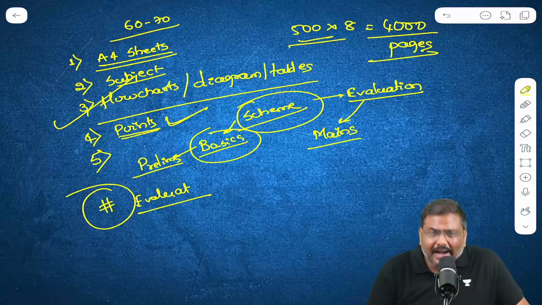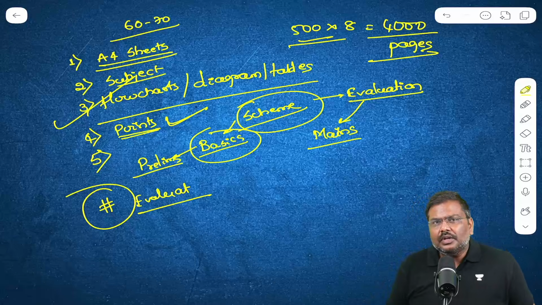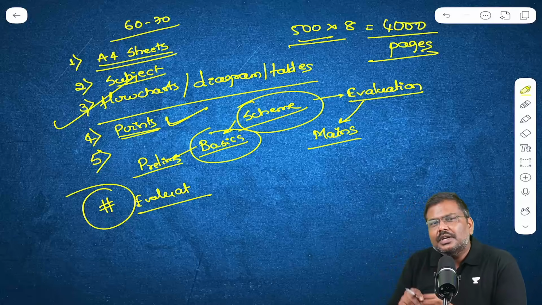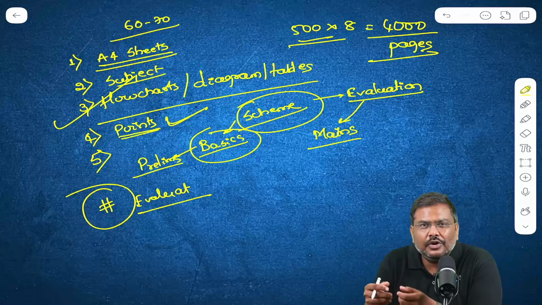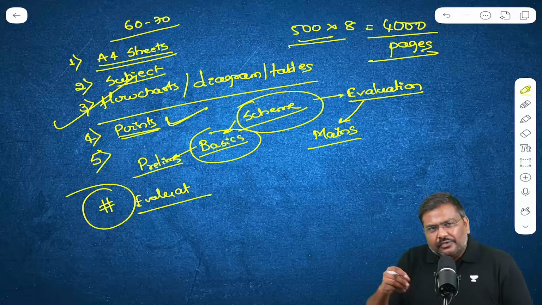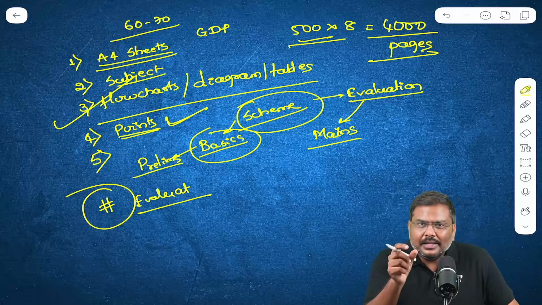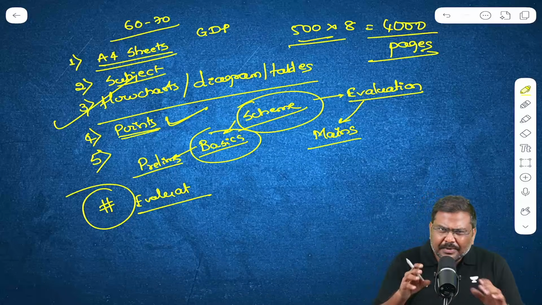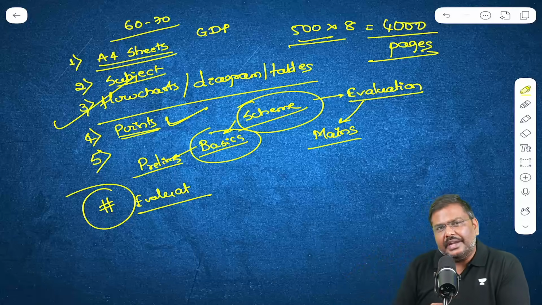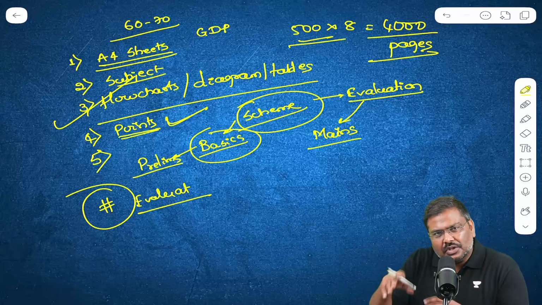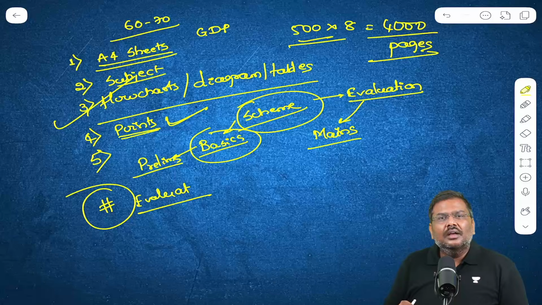Done? And whenever you make notes, try to make notes of those particular points which are generally hard for you to remember. For example, in the notes that you make on GDP, I'm pretty sure once you learn the concept of GDP, nobody will forget that the expansion of GDP is gross domestic product.